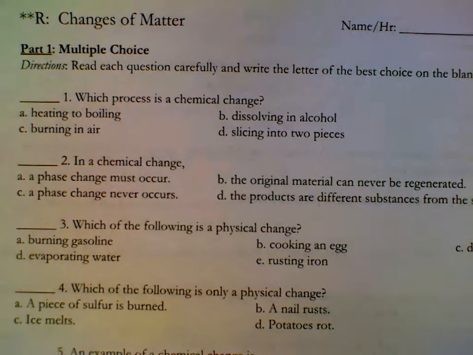This is the answer key for changes of matter worksheet. This looks at physical and chemical changes. Physical changes are changes in which nothing new is formed. It's only change of state or change of appearance or change of size. A chemical change is a change in which a new substance with new properties is formed.